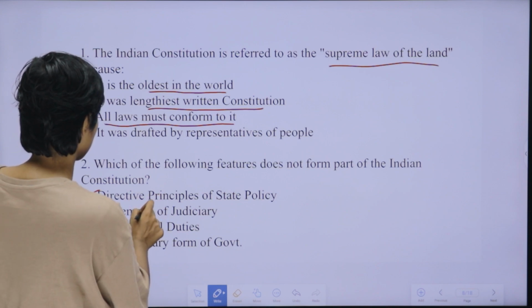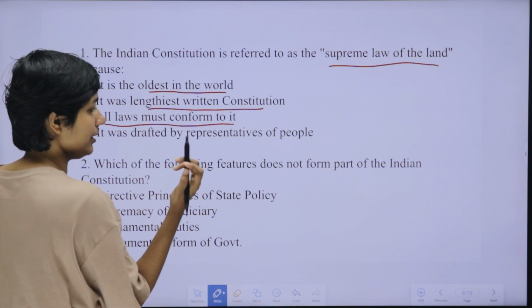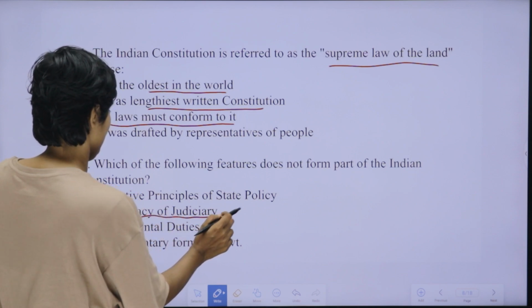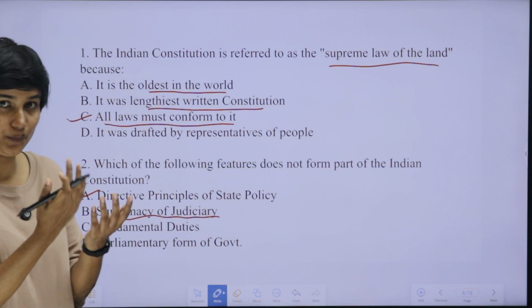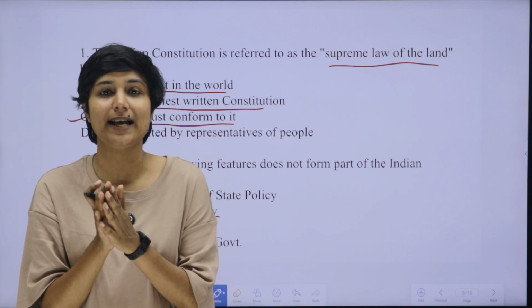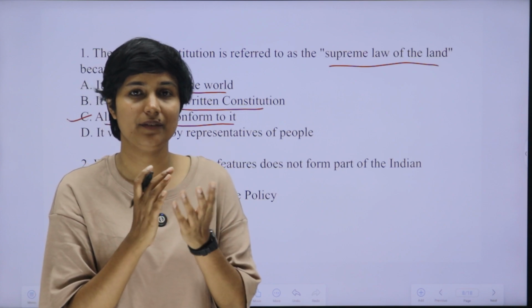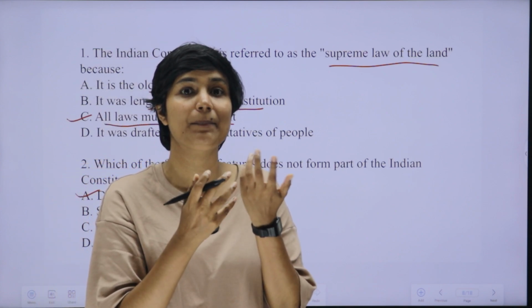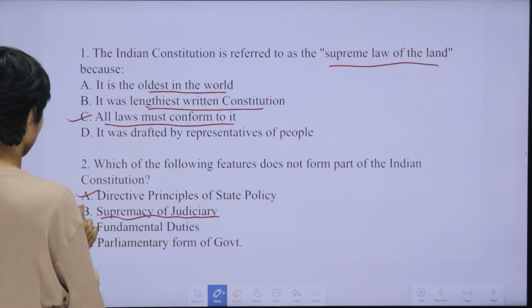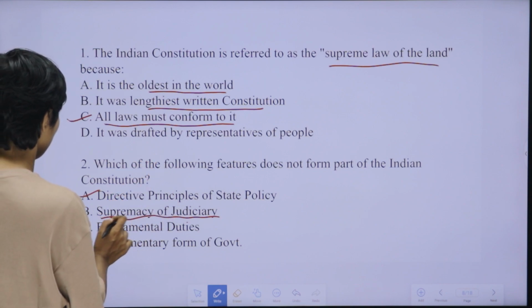Supremacy of judiciary: have you studied something like that? The judiciary has certain powers, the legislature has powers, the executive has powers, but we have never studied about the supremacy of the judiciary. So that's not a feature of India's constitution. The rest of the things are features.